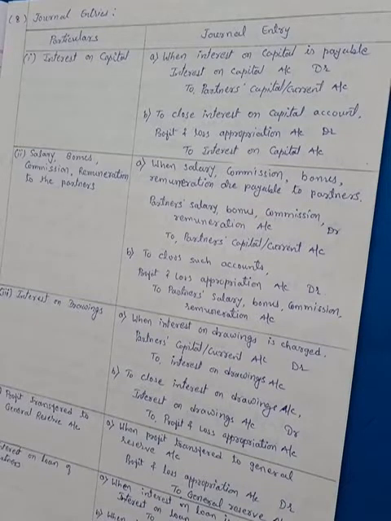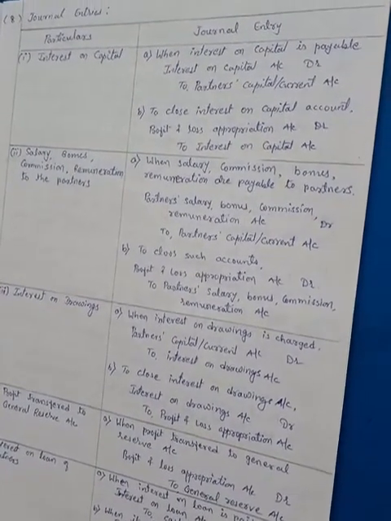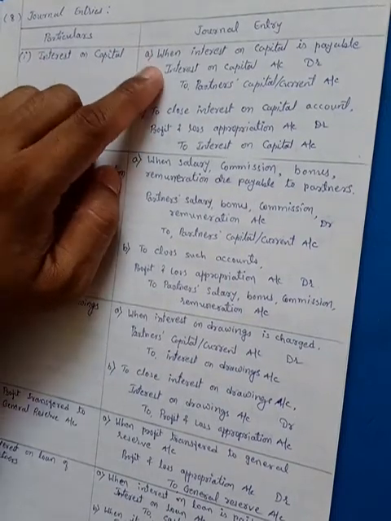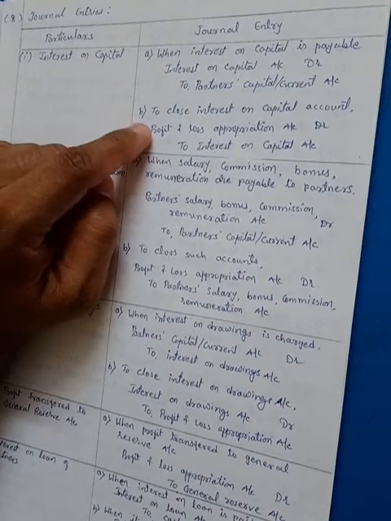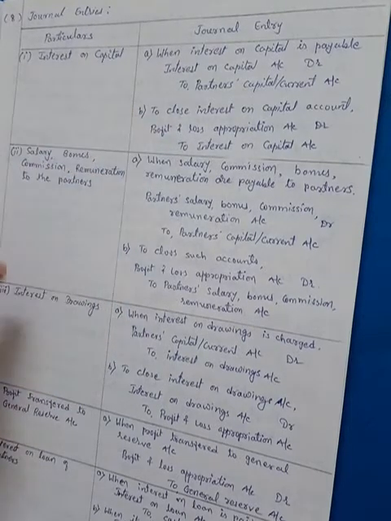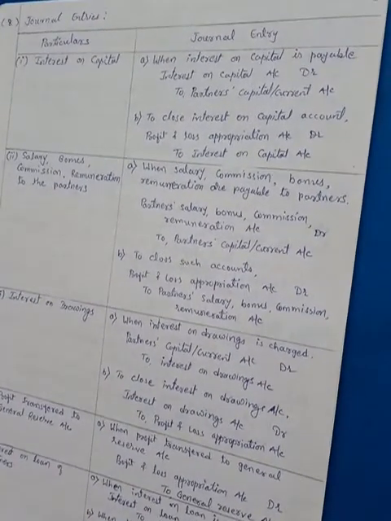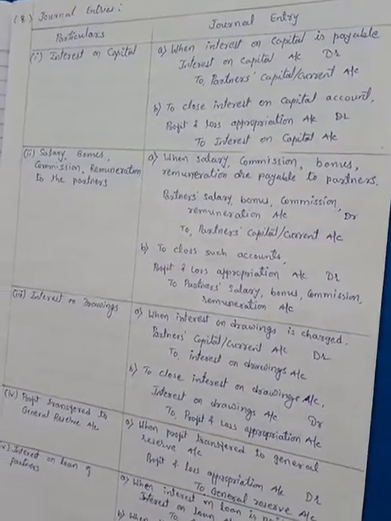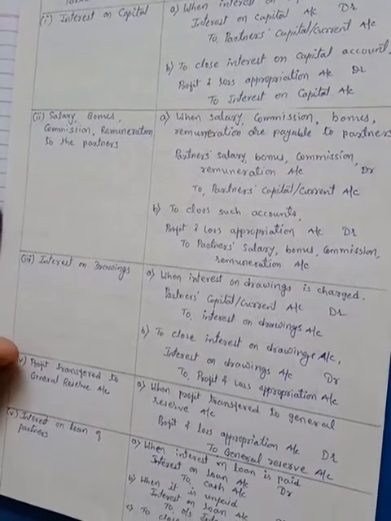On the left hand side you can see first one, interest on capital, then on the right hand side two transactions related to that, like when the interest on capital is payable and when the interest on capital account is closed. Likewise one by one. That is what you have to copy in your classwork book. You can write the title, journal entries, then one by one prepare this column and record these entries in your classwork book.